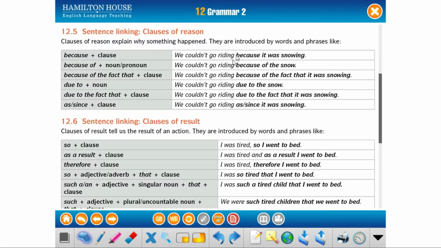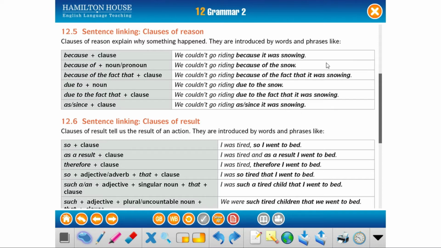We couldn't go riding because it was snowing. We are using "because" and then we say the reason why we didn't do this. We couldn't go riding because of the snow. This didn't happen because of this. We couldn't go riding because of the fact that it was snowing. We couldn't go riding due to the snow. We couldn't go riding due to the fact that it was snowing. We couldn't go riding as it was snowing. We couldn't go riding since it was snowing.